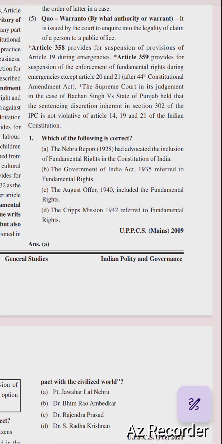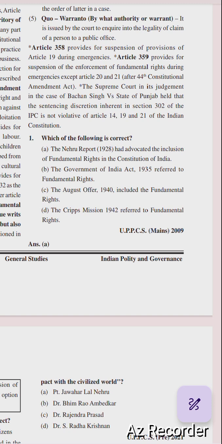Which of the following is correct? The Nehru Report 1928 had advocated the inclusion of fundamental rights in the Constitution of India. The Government of India Act 1935 referred to fundamental rights. The August Offer of 1940 included the fundamental rights. The Cripps Mission 1942 referred to fundamental rights. Right option is option number A.